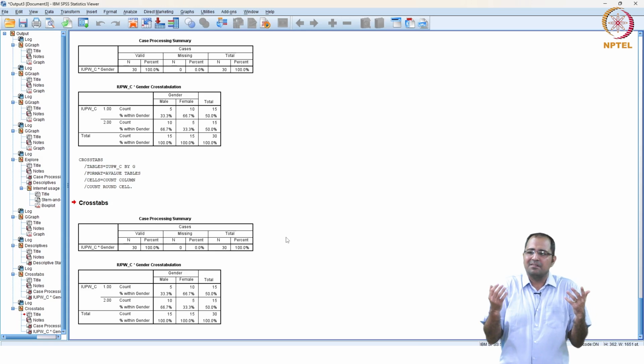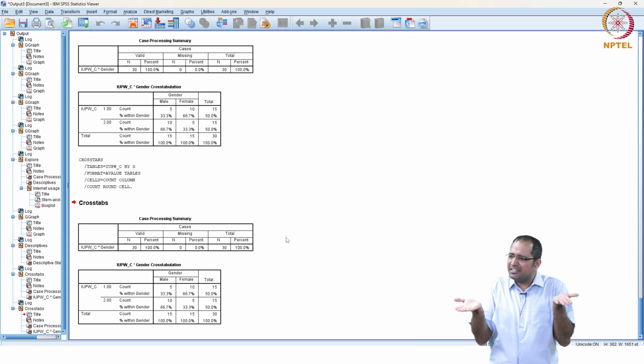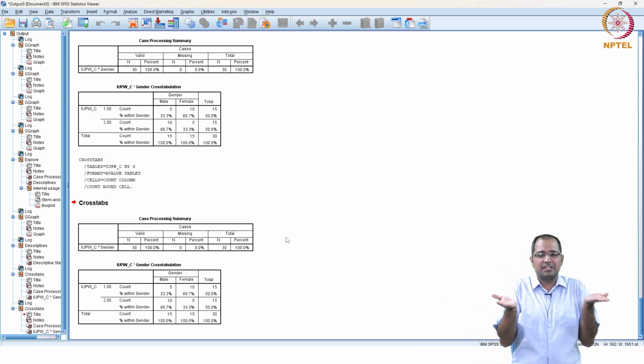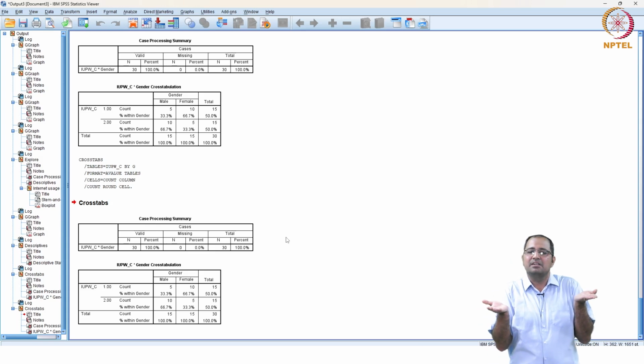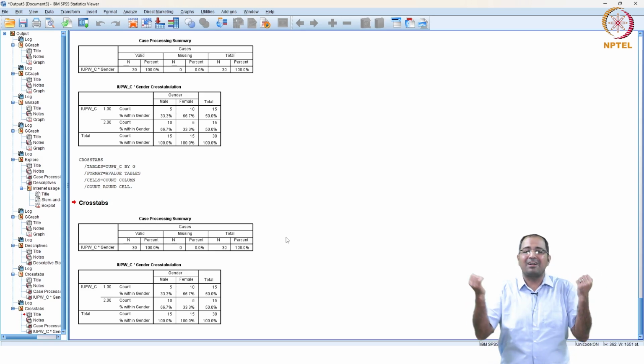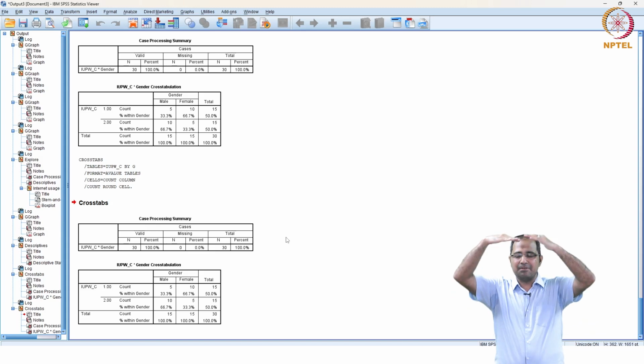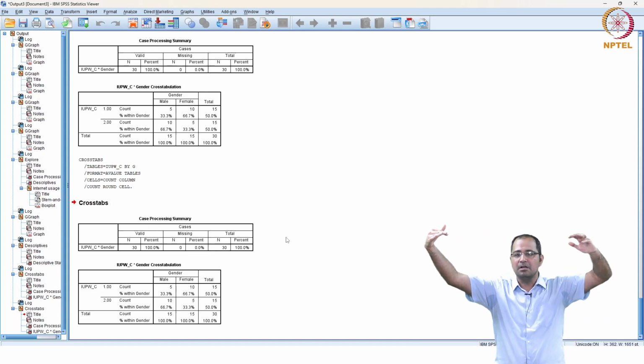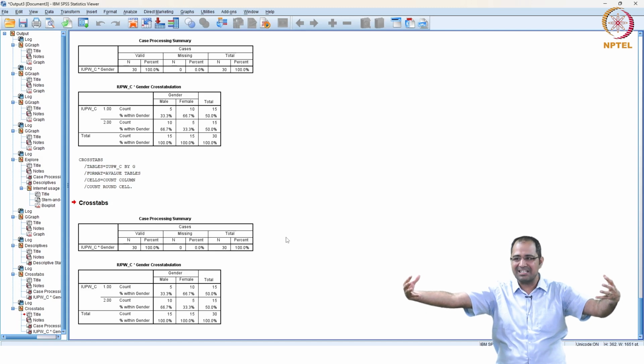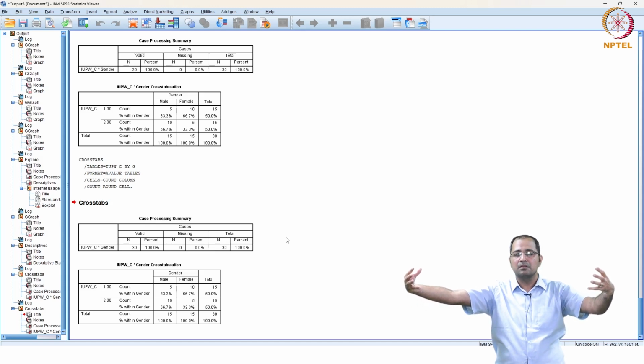But then we thought, does education actually determine who will have the most expensive car? So we brought income in as the control variable. And when we brought in income, for high income and low income, we drew the cross tab again to look at whether education determines whether people will own an expensive automobile, or income.